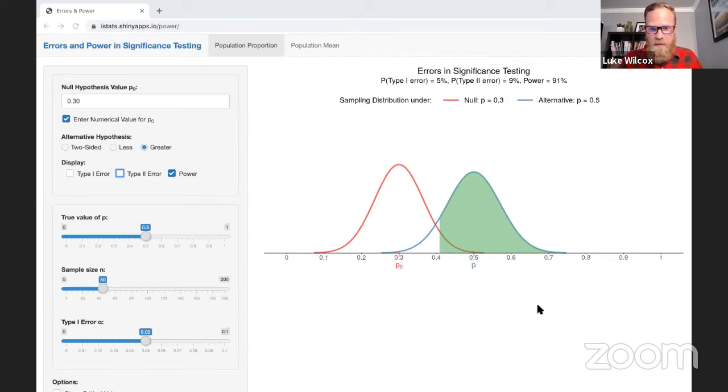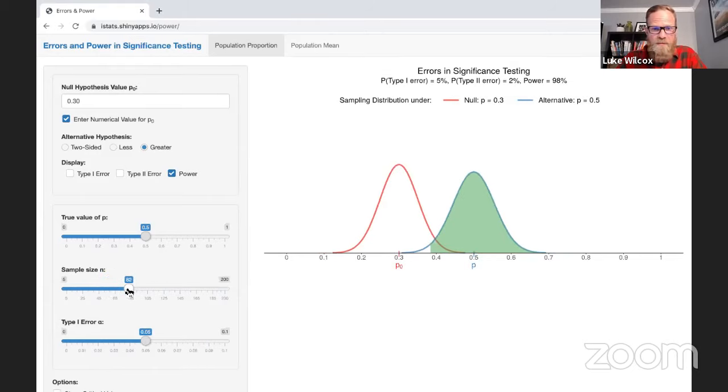So let me start with the sample size. And you can probably guess what's going to happen here. If you want your significance test to make the correct conclusion at the end, do you think it would be better to have less or more in your sample size? And I hope you say that you would want a higher sample size. So notice what happens when I start to increase my sample size. As I increase the sample size, what's happening to that power? Now I've got power all the way up to 99%, right? So clearly increasing the sample size is going to increase the power.